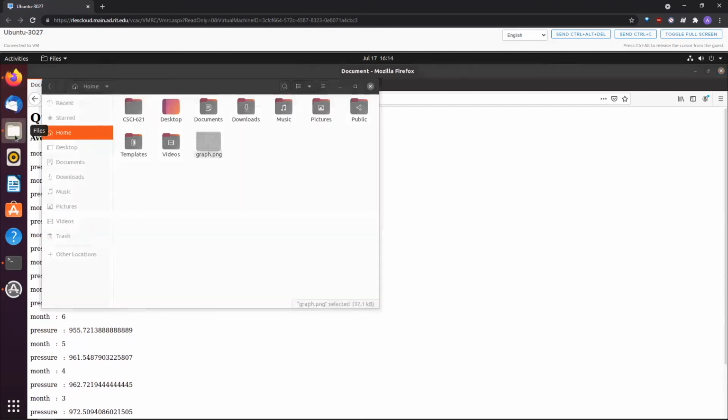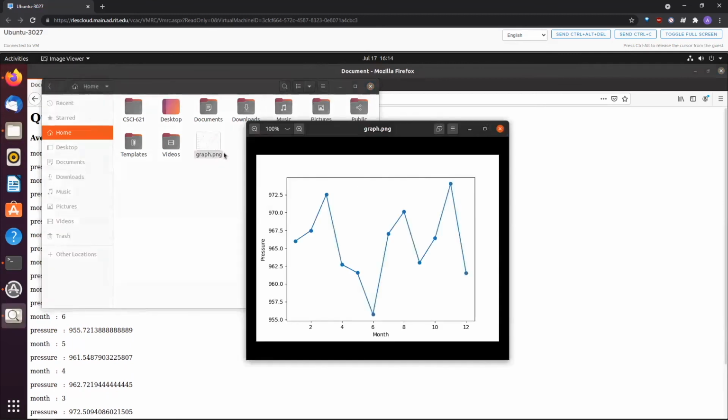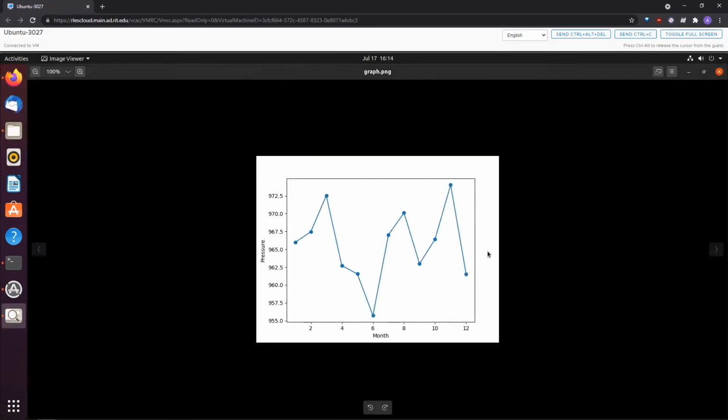And a graph was also generated for this query, which can be seen here. So this graph basically has the month on the x-axis and pressure on the y-axis. And we can probably analyze some data through this, like the month November had the highest pressure point, and June had the least pressure point. So yeah, these kinds of analysis can be done with the Cassandra data. Now I'll hand it over to Dhruv to speak about the differences of Cassandra and RDBMS.